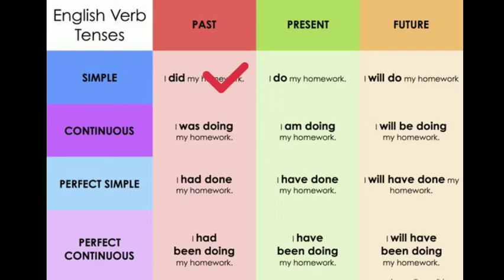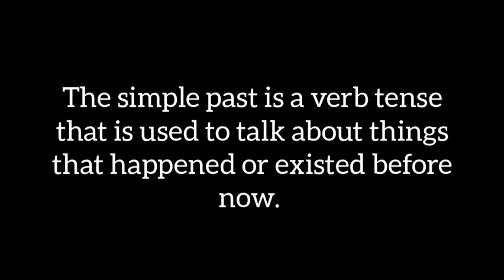The simple past is a verb tense that is used to talk about things that happened or existed before now. Imagine someone asks what your brother Ravi did while he was in town last weekend. You may answer, Ravi entered in a contest and won the silver medal. Thus, you are talking about something that has already happened.